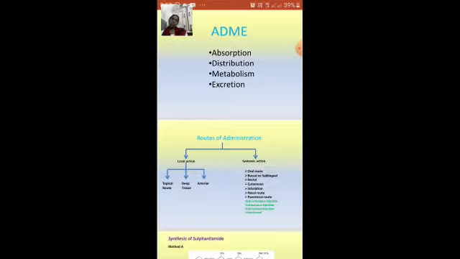Let me discuss a simple example, a routine thing which you might have encountered in your life. When you visit a doctor, he gives a prescription saying this particular tablet or drug has to be taken thrice a day. Why? Can any one of you have an idea? Because the activity, the lifespan of that particular drug, is limited to so many hours.